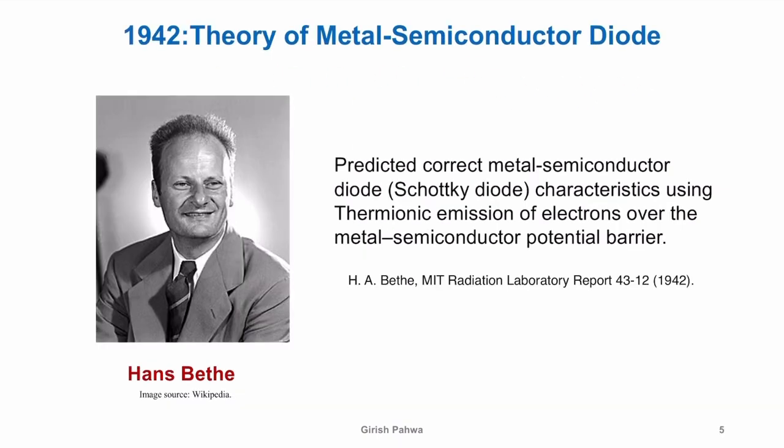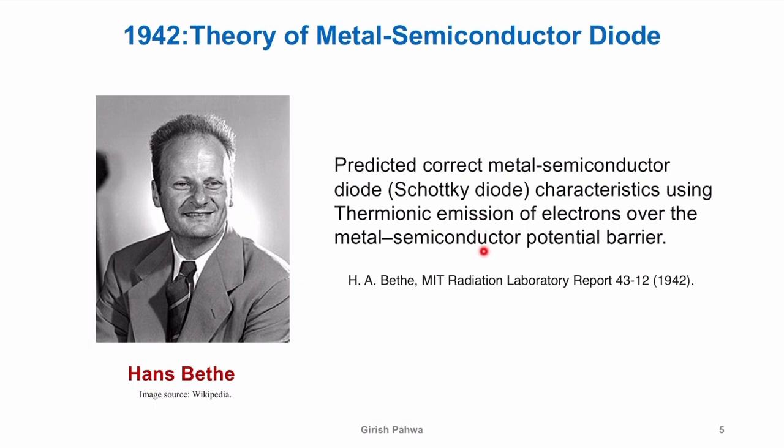He did not give the theory, so I'm just jumping to 1942 directly. The theory came much later. There was a scientist called Hans Bethe. You might have seen this name somewhere, I'll tell you where. He gave the theory of this metal semiconductor diode, why there is a unilateral conduction. So the concept was known in 1874, but it took so many years to understand those behaviors.